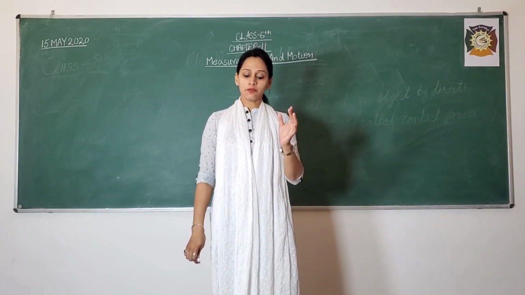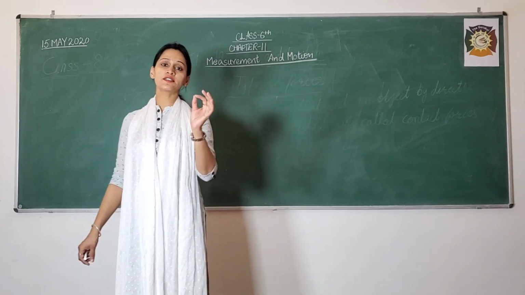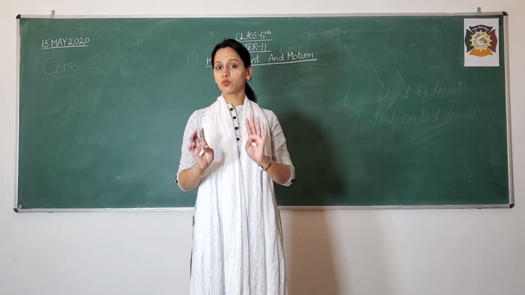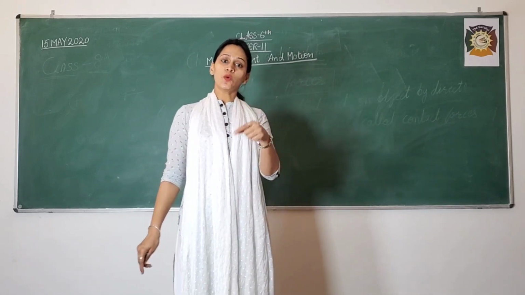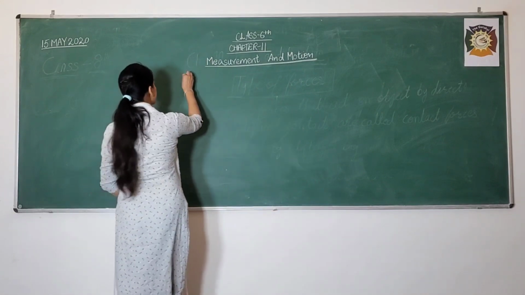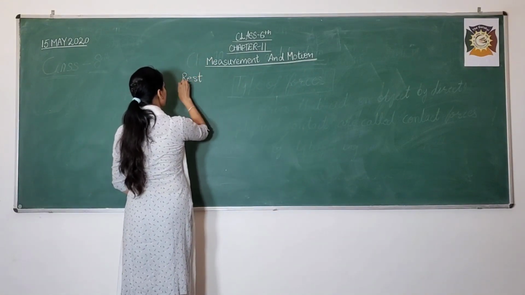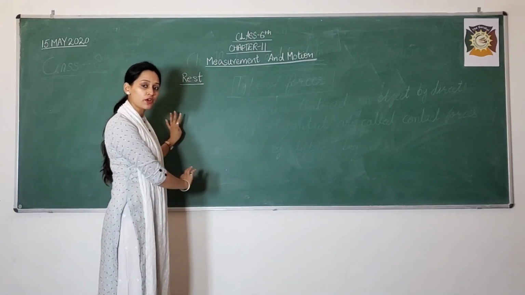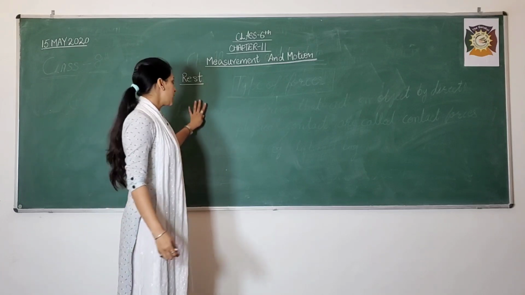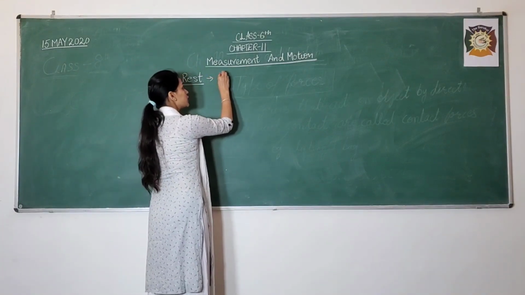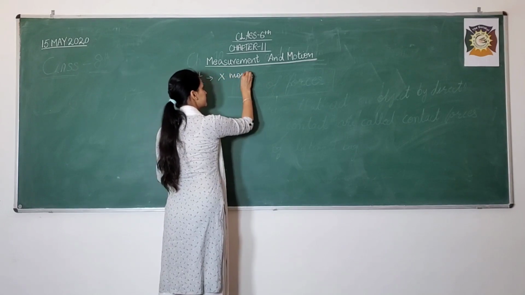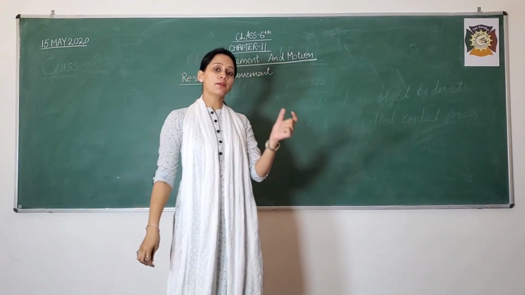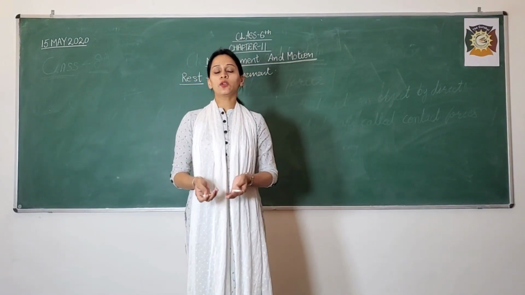The very first point before starting measurement and motion that you should understand is: when an object is not in movement, it is not moving from one place to another, then what is the object called? It is at rest. Now as you see, this board is stationary, it is not moving from one place to another, so it is at rest. At rest, the object does not show any movement, it is not changing its position with respect to time.